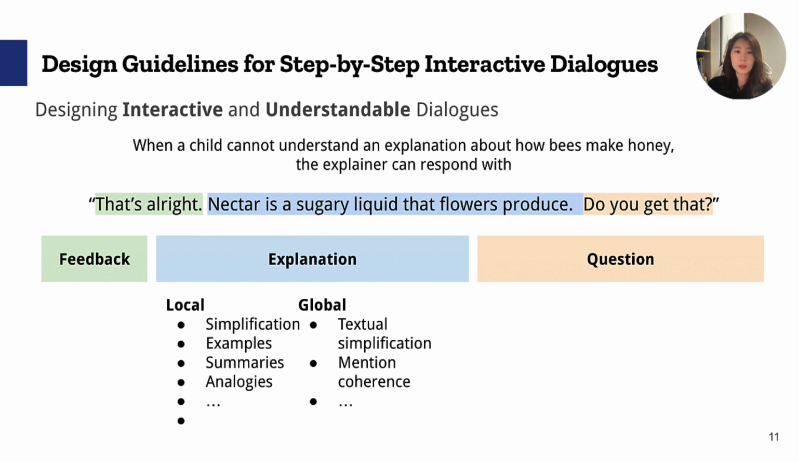To help children understand new information and be able to get additional alternative explanations, we propose that explainers adjust their explanations at a local level, such as providing examples or analogies, and also at global level, such as simplifying all the explanations and explicitly mentioning the coherence between all turns in a dialogue.